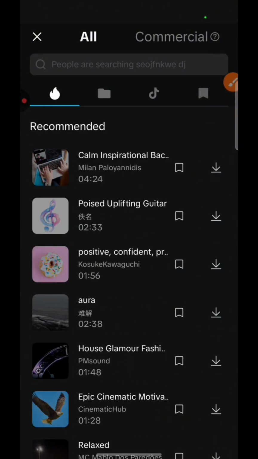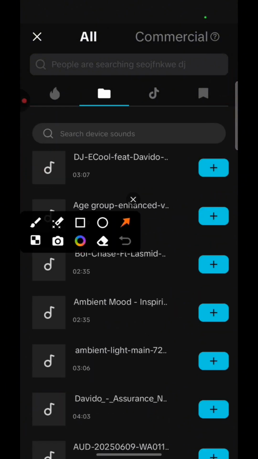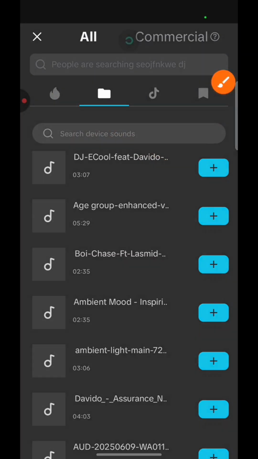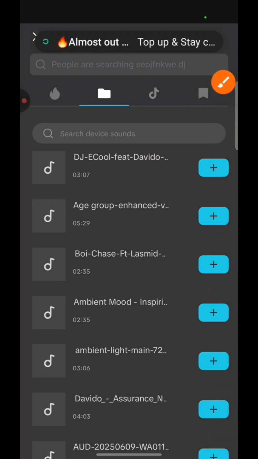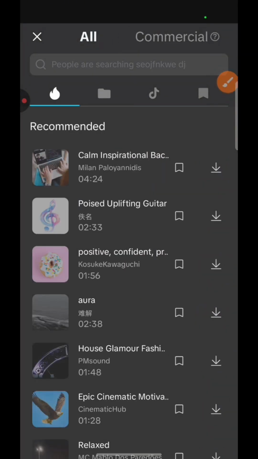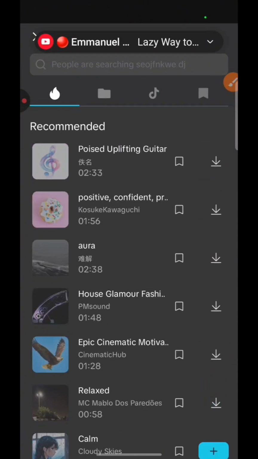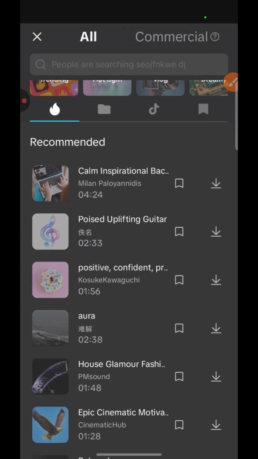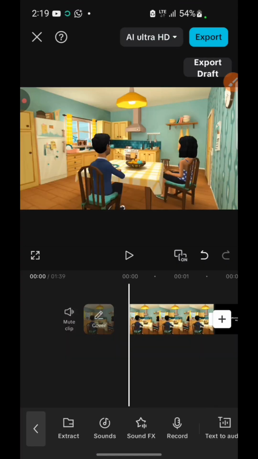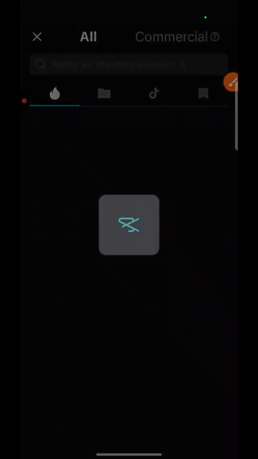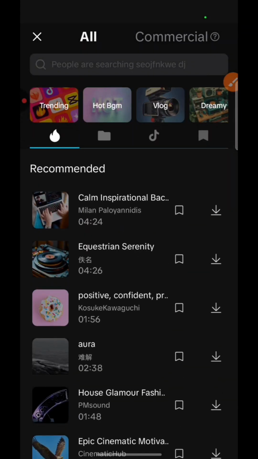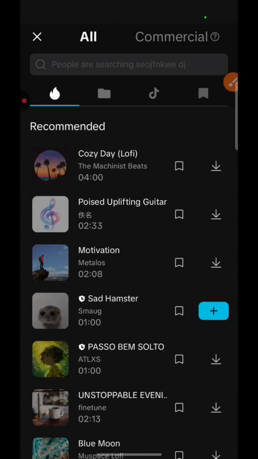But if you want to use the CapCut own, which I would not even recommend, but you can use them, it's okay, it's just that they might strike you for copyright when you post it. But if you want to use the CapCut ones, you just come over to this place here, click on the same sound, and wait for it to load up, and you're going to see these are sounds, right?